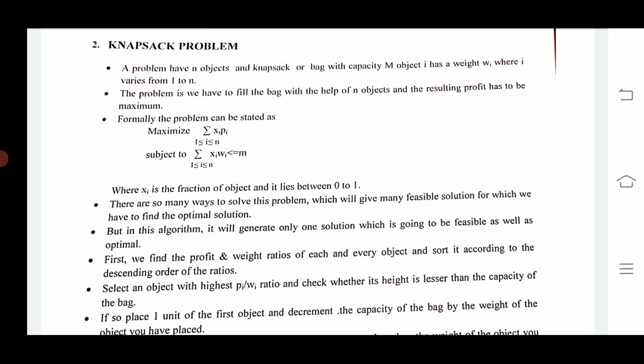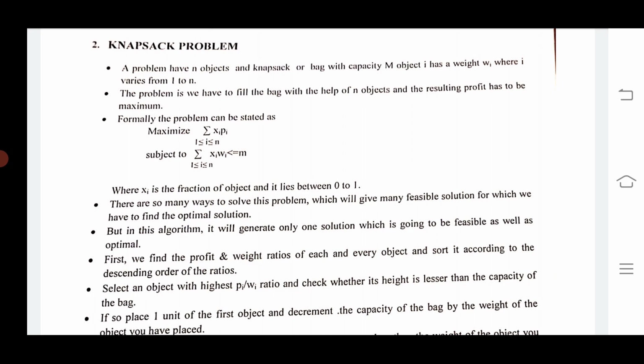Object i has a weight wi, where i varies from 1 to n. So if you have a problem, it will have some n objects, and the knapsack is a bag with some capacity m. So the problem here is we have to fill the bag with the help of n objects.